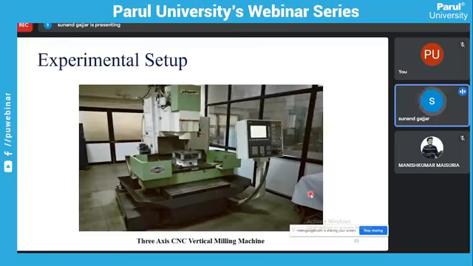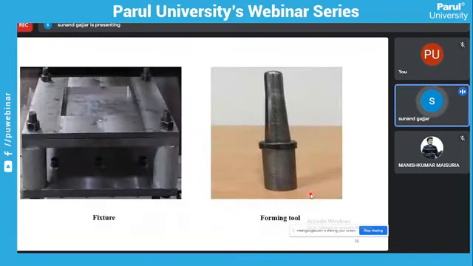This is the experimental setup. This setup is used in the workshop at SNIT Surat. This is a 3-axis CNC vertical milling machine. This is the fixture, and this is the forming tool. We have to design the fixture properly, so the setup time can be reduced, and also we can improve the seat utilization.